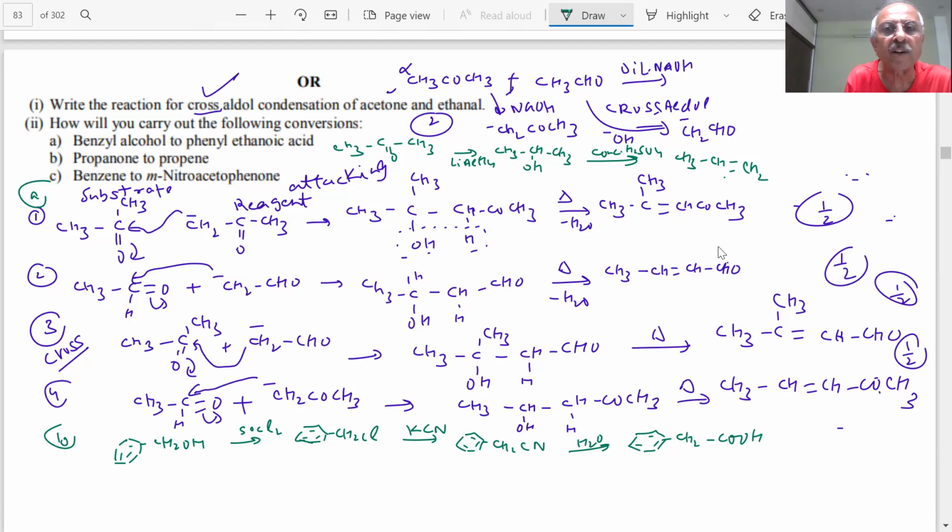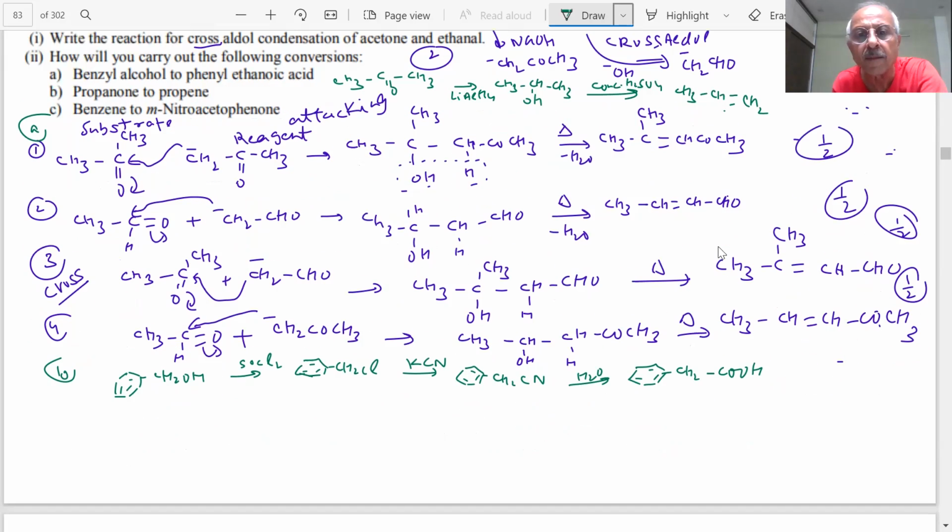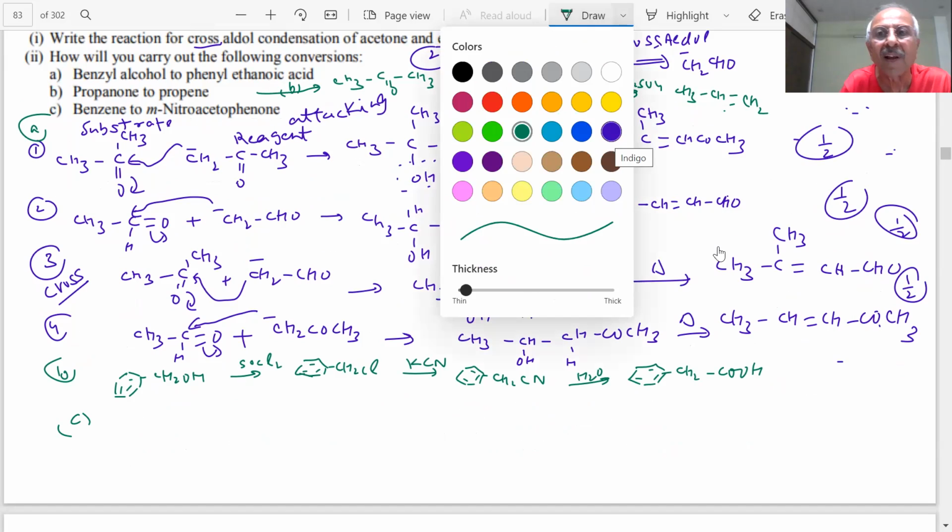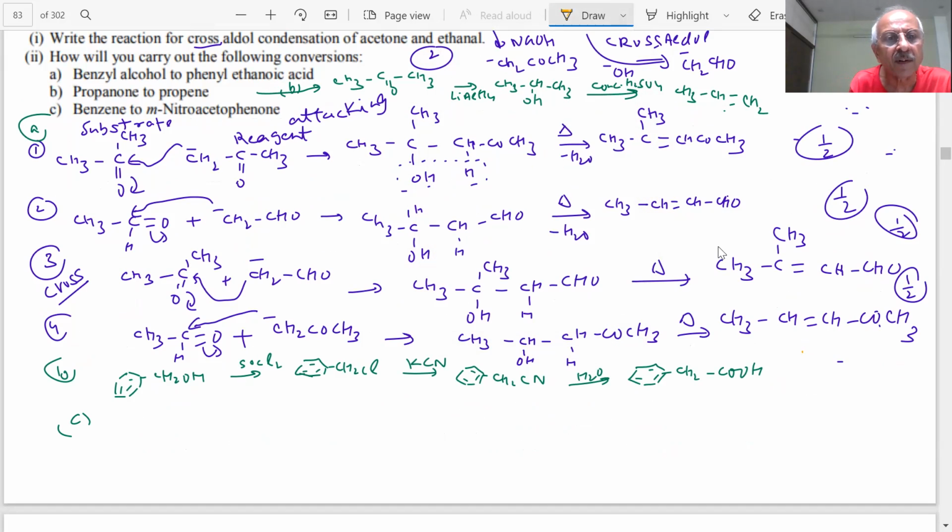Benzene to meta nitroacetophenone, students. This was our B and C. Benzene, to what do you want to convert? Meta nitroacetophenone.